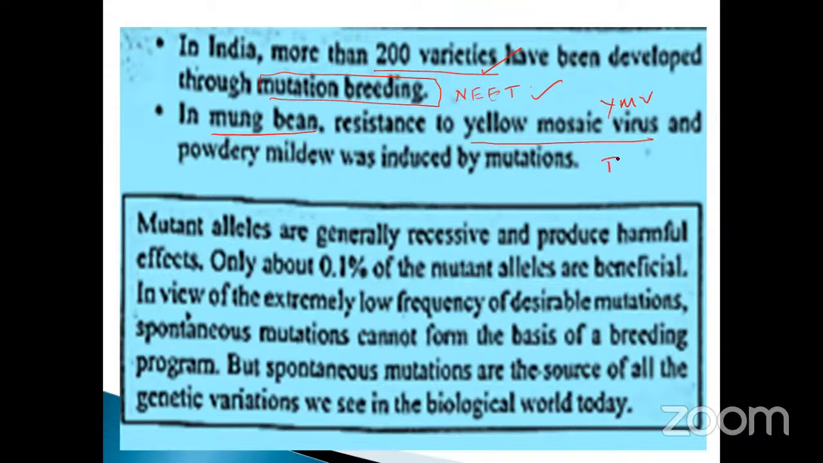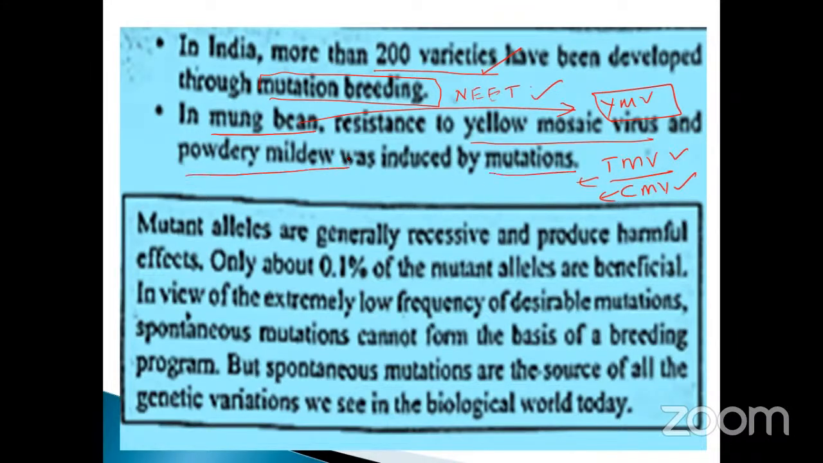Already you know about TMV, isn't it? Tobacco mosaic virus, and cauliflower mosaic virus. These are the two things you already know about. But here they have given us yellow mosaic virus, mostly present in the mung beans. Tobacco means tobacco plant, cauliflower means cauliflower plant. But yellow mosaic virus and powdery mildew were introduced by mutation.